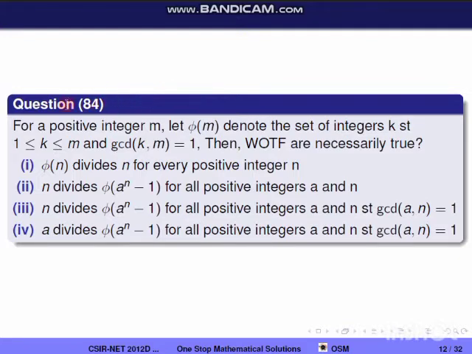Next question, question 84. For a positive integer m, let phi of m denote the set of integers k such that 1 less than or equal to k less than or equal to m and GCD of k and m is equal to 1. Then which of the following are necessarily true? So we are given here the Euler totient function. We have to find which of the options are necessarily true. So now we look into the concepts used.